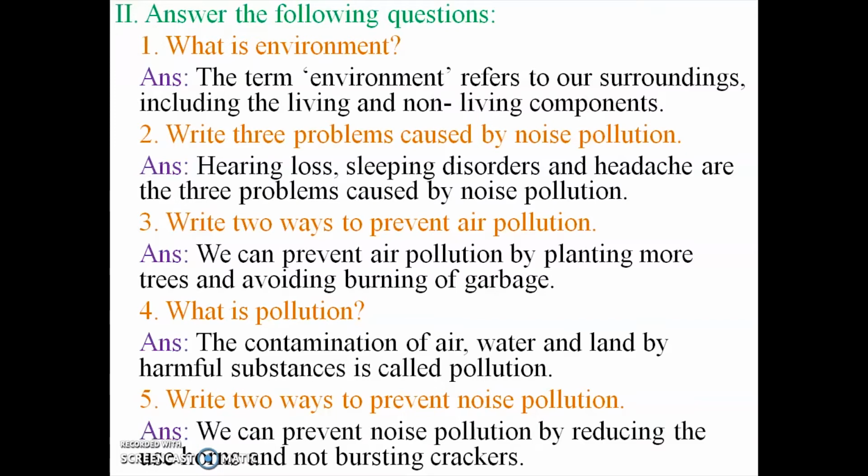And then fourth question is, what is pollution? Answer is, the contamination of air, water and land by harmful substances is called pollution. Harmful substances added to the air and water make pollution. And then fifth question, write two ways to prevent noise pollution. Answer is, we can prevent noise pollution by reducing the use of horns and not bursting crackers.